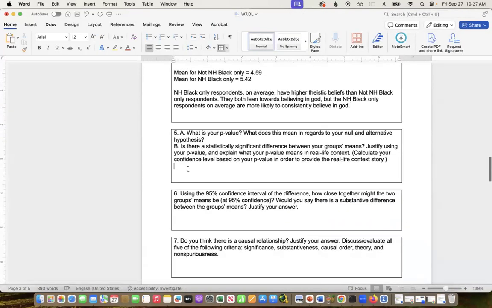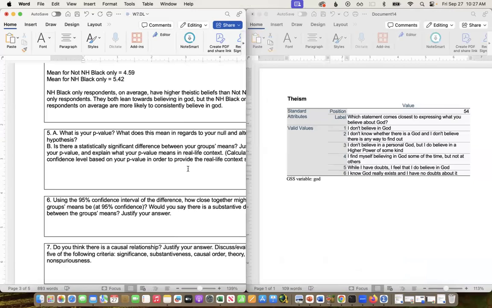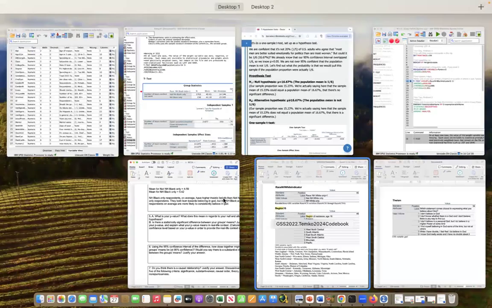What is your p-value? What does this mean in regards to your null and alternative hypothesis? And then is there a statistically significant difference? And then we're going to justify that with our p-value and explain what our p-value means in a real life context.